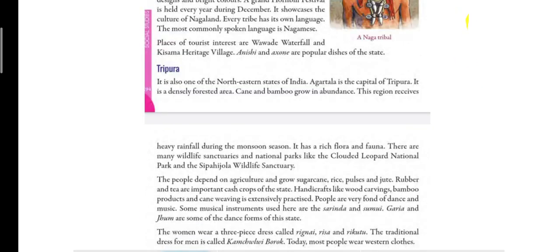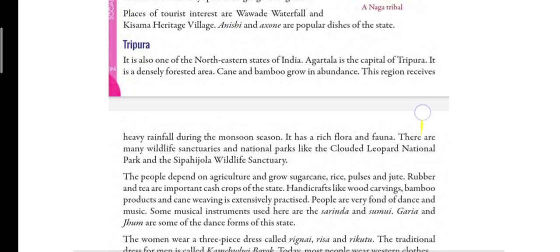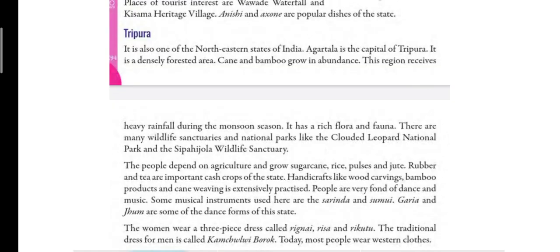Next, children, we have lastly Tripura. Agartala is the capital of Tripura, and it is mostly covered with forest. Here cane and bamboo trees grow in large numbers.